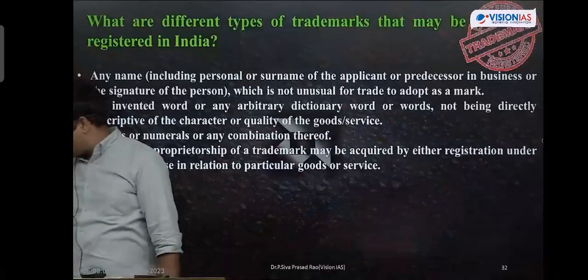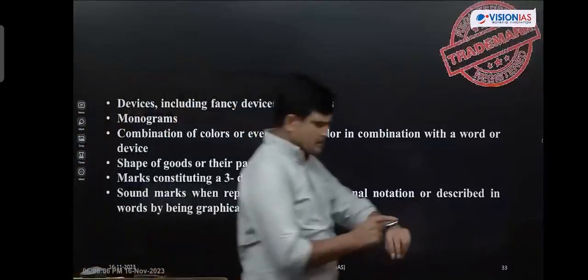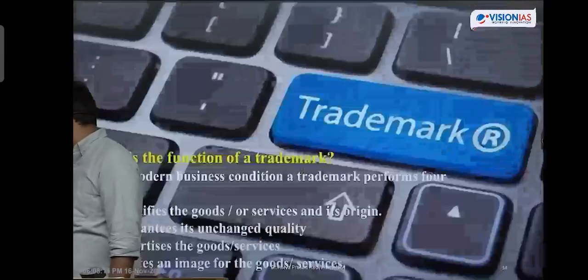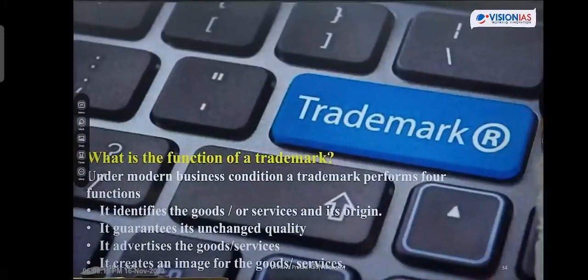Trademark distinguishes the original products from the others. It may be of product or it may be of services. Students, trademark is not only related to the particular product; it is related to services also. Okay, now is it clear? Services means Vision. If you take the logo of Vision or name, it is protected under a trademark. No other institute should use the same color combinations or word phrase similar to that. Are you getting it, students? So that is what we call a trademark.